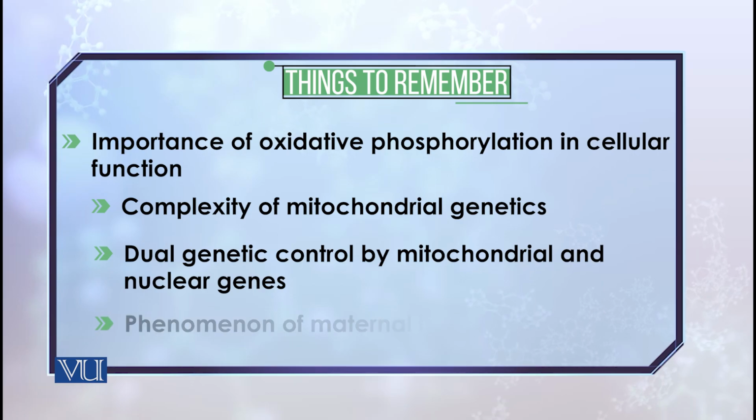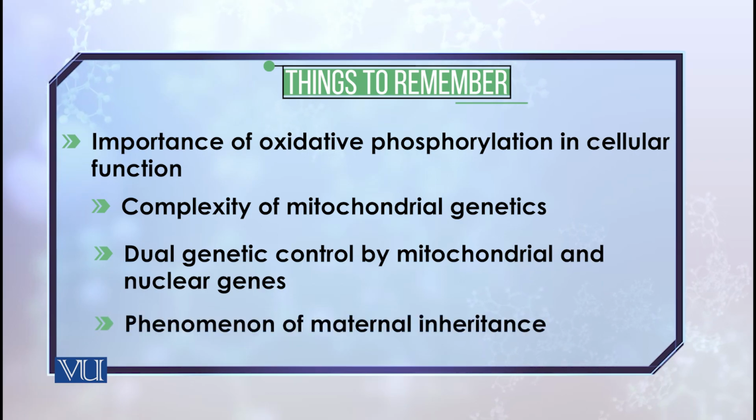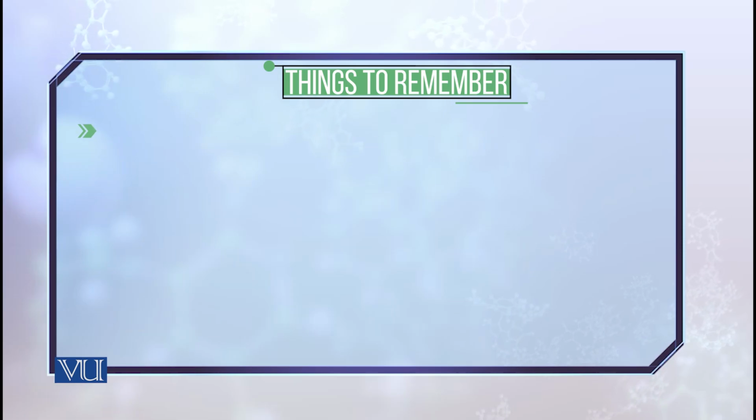Then you should also keep in mind the phenomenon of maternal inheritance. The mitochondria are inherited through the mothers, not through the fathers. So maternal inheritance is something we have to keep in mind whenever we are studying diseases caused by mitochondrial genes.